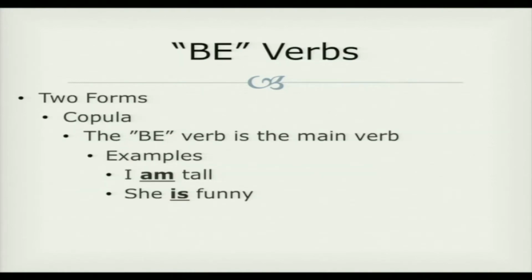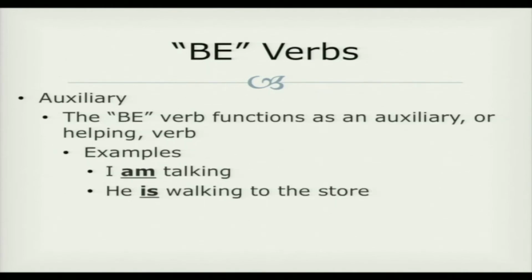Remember that the be verbs can have two forms. One form is the copula, which is when the be verb is the main verb. So for example, I am tall, she is funny. In these examples, the be verb am and is the main verb. The other form of the be verb is the auxiliary, when the be verb is functioning as an auxiliary or a helping verb. So for example, I am talking, he is walking to the store. In these examples, am and is are not the main verbs. The main verbs are talking and walking. Am and is are auxiliary verbs.